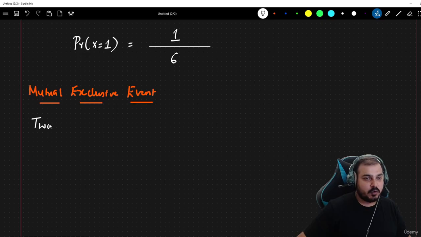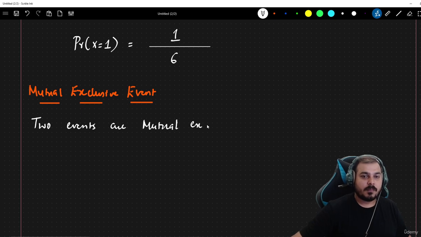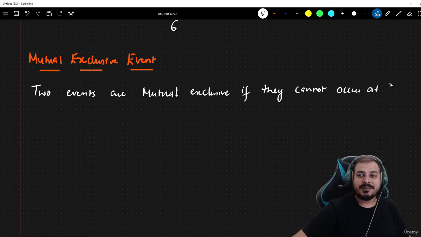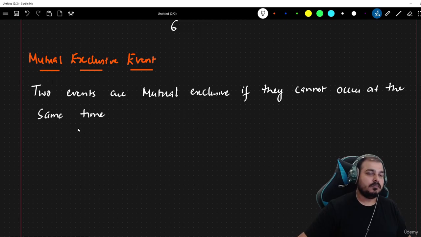Two events are mutual exclusive if they cannot occur at the same time. This is a very simple definition. If I talk about non-mutual exclusive events, that basically means they can occur at the same time.